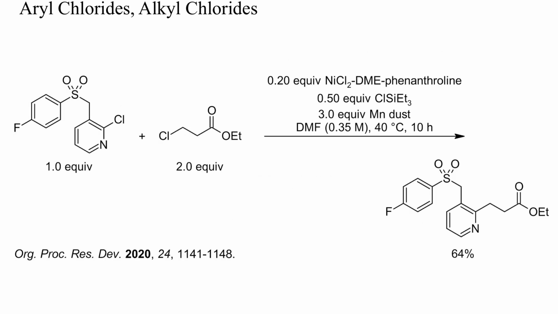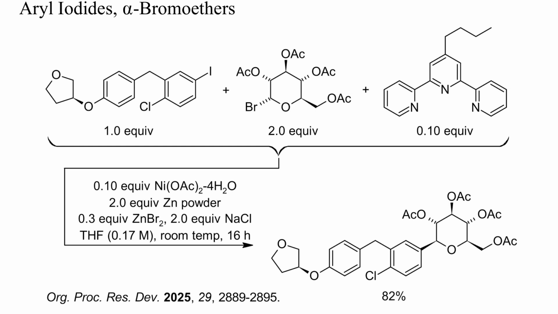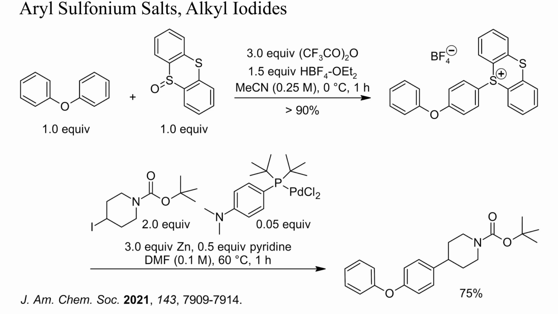Even aryl and alkyl chlorides can be coupled, here again with manganese as reducing agent and 20% of a nickel catalyst. Aryl iodides and alpha-bromo ethers are particularly reactive. These here are optimized conditions for the coupling of aceto-bromoglucose with an aryl iodide. In this example, diphenyl ether was first converted into a sulfonium salt and then coupled with a secondary alkyl iodide. The alkylation was mediated by an excess of zinc and catalyzed with a palladium complex.